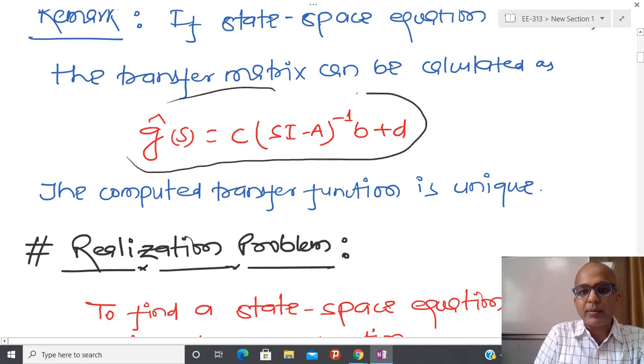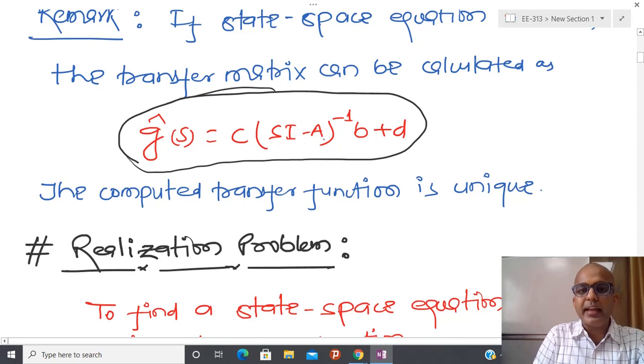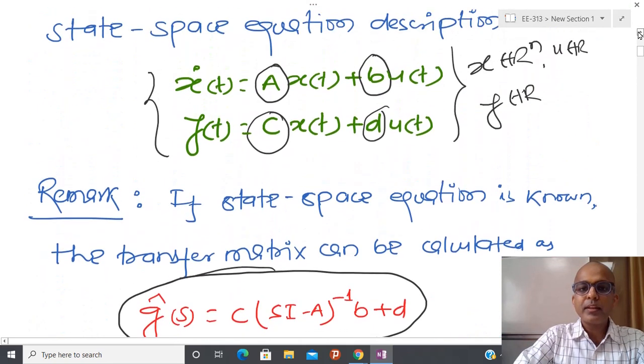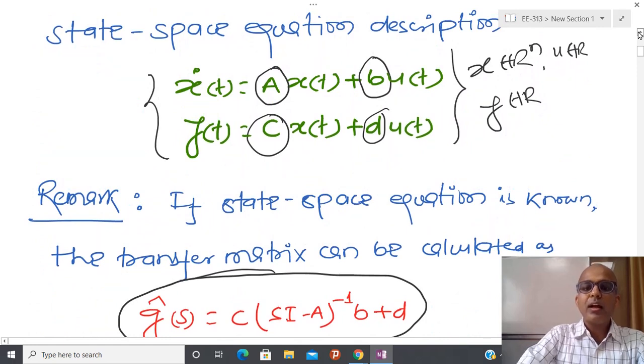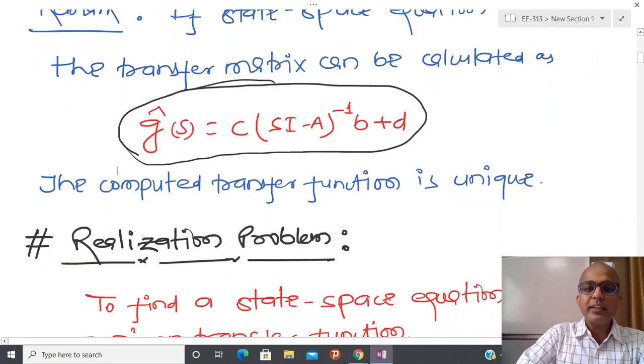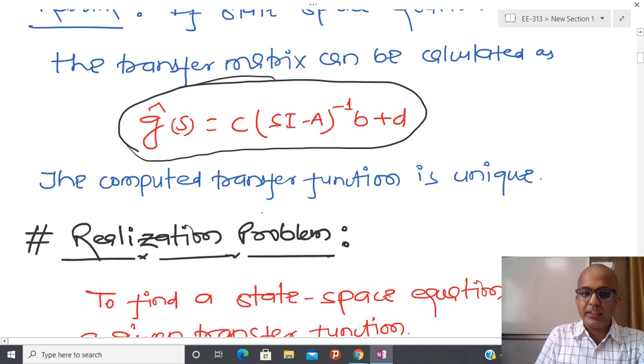So this is the transfer function, where we know that A is the system matrix, B is the input matrix, D is the output matrix, meaning D shows how the output is coupled with the input, and C is the output matrix. So if you know the state space representation, it is possible to show that if you apply the Laplace transform by putting all initial conditions equal to 0, then this transfer function is always unique. So I have uniqueness from the time domain to the frequency domain.